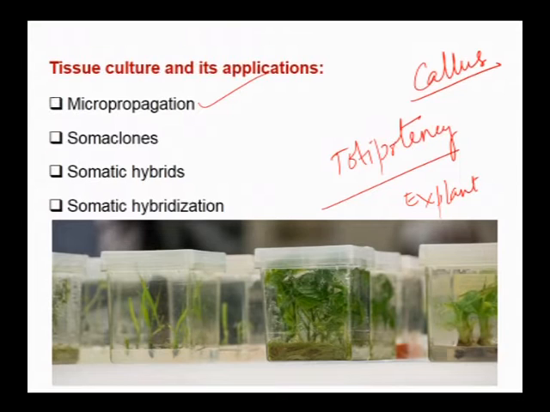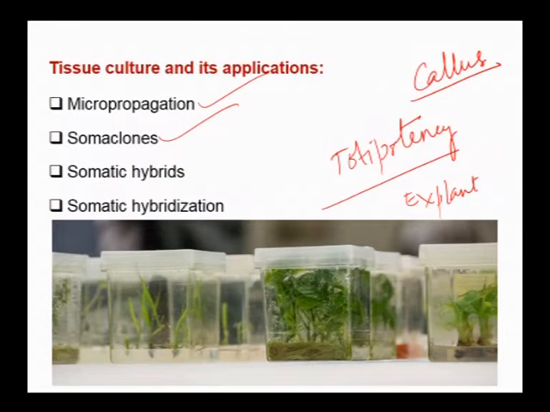These plants that are produced through micropropagation in plant tissue culture are morphologically and genetically similar to parental plants, hence they are referred to as somaclones. As you already know, clones are morphologically and genetically identical plants produced through an asexual process.